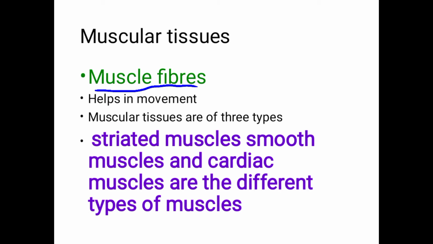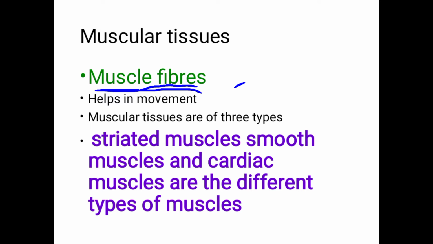muscle tissues are known as muscle fibers, or you can say muscular fibers. So what are muscle fibers? They are elongated cells of muscles. Each cell of muscular tissue is known as a muscle fiber. Muscle fibers are elastic in nature and have some contractile proteins,